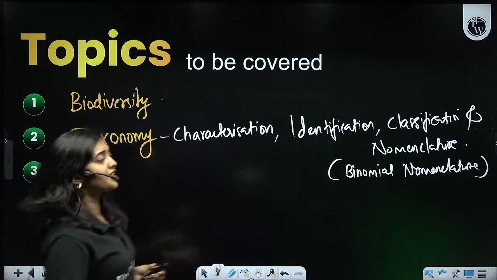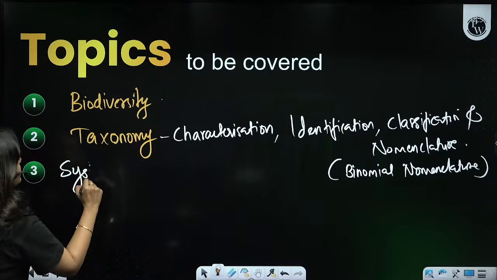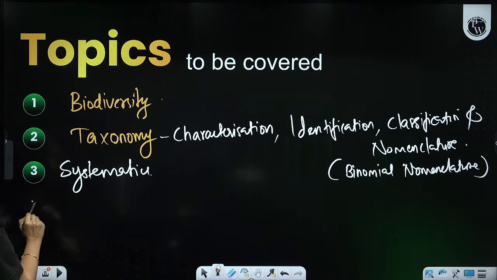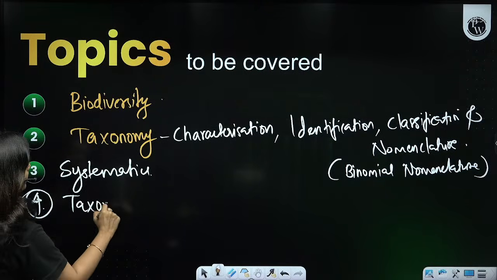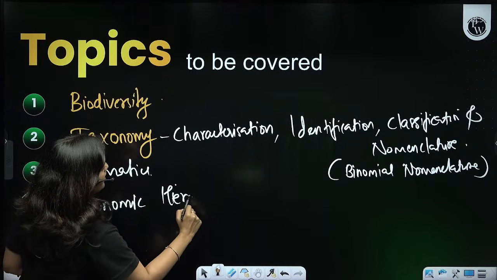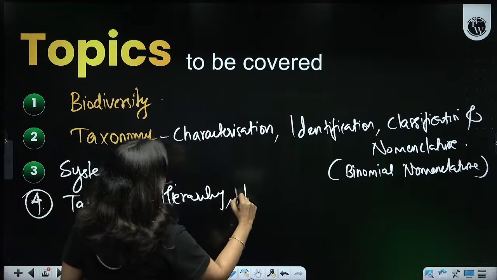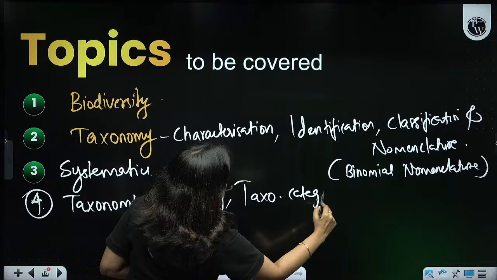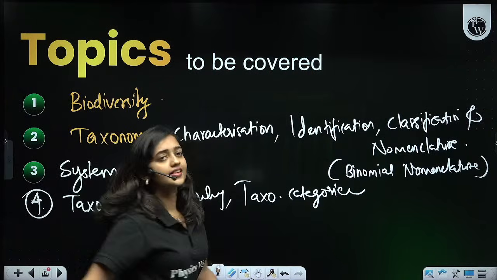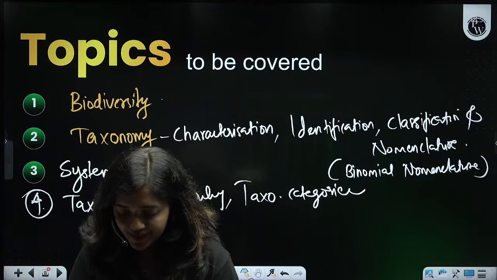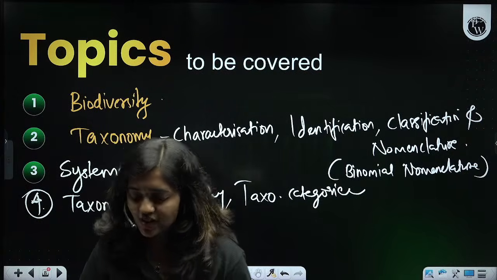After that, we will be discussing systematics, which is a very small topic, and after that, we will be discussing taxonomic hierarchy and categories. These are the only things we have to learn in this chapter. It is a very small chapter. So it's clear for you.